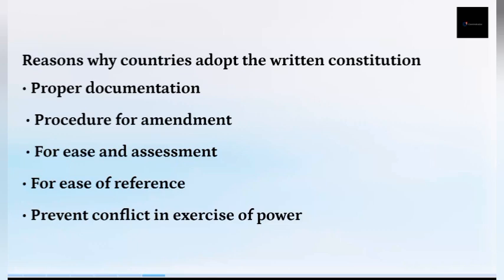Then the procedure for amendment, like we said, is clearly stated. The process of amendment is clearly stated in the Constitution. Like in Nigeria, you need two-thirds of the National Assembly to come together for you to succeed in amending the Constitution. So without these two-thirds, you cannot amend the Constitution like that. It's not possible. All these are well stated in the written Constitution.